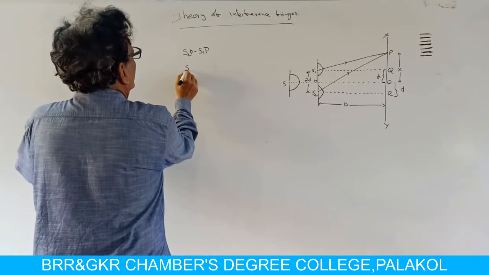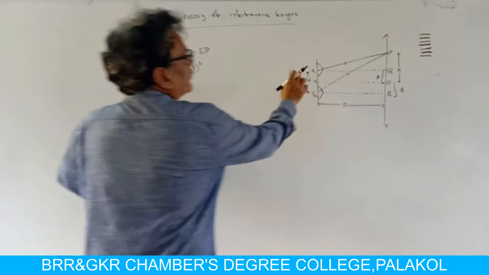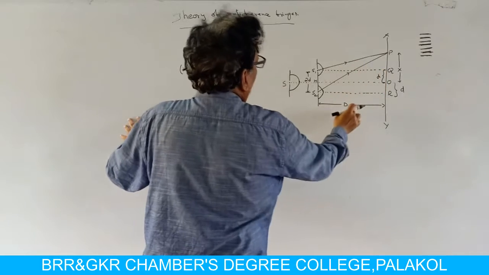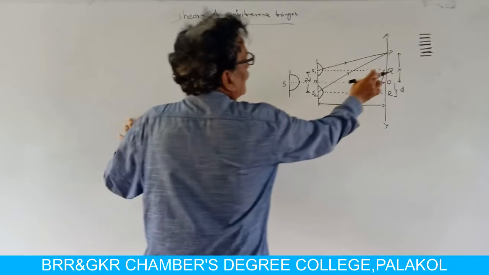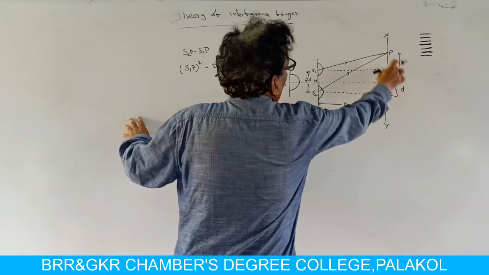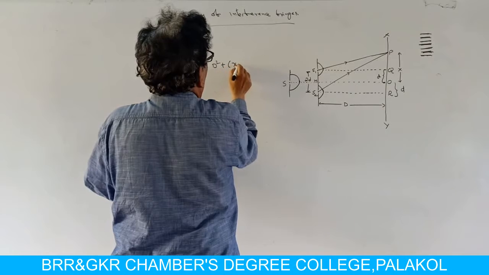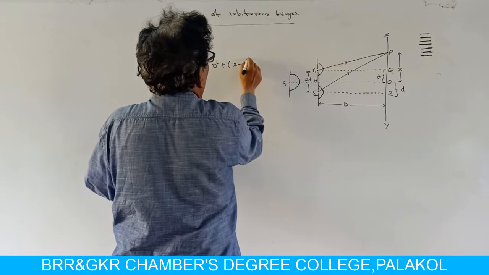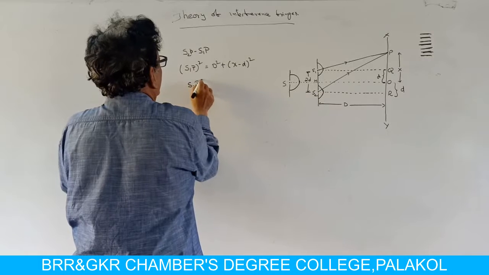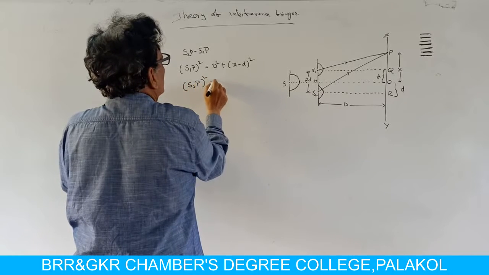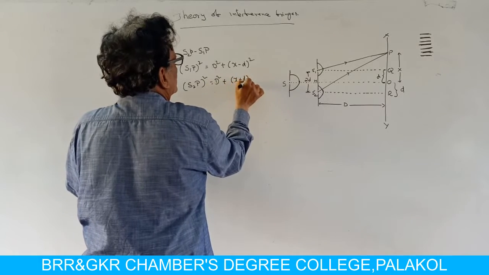S1P whole square is equal to d square plus (x minus d) whole square. Similarly, S2P whole square is equal to d square plus (x plus d) whole square.